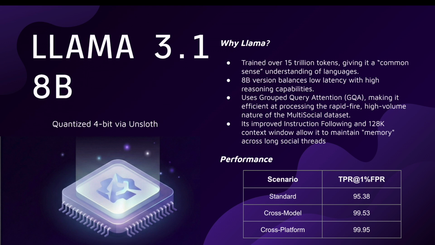And as you can see, the performance speaks for itself. We have all the metrics being scored at true positive rate at 1% false positive rate, and for the standard scenario we have a score of 95.38%, while cross-model and cross-platform are at 99.53 and 99.95 respectively.